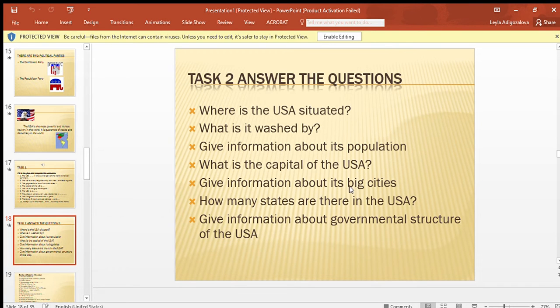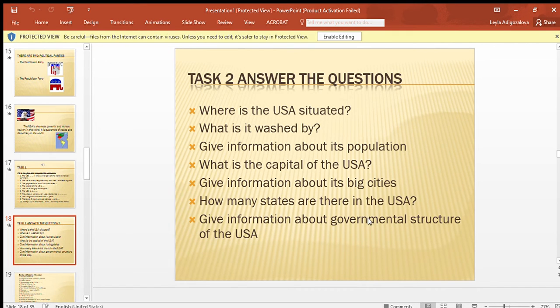Give information about its big cities. Big cities of America are Boston, Chicago, Philadelphia, Detroit, New York, Los Angeles, and others. How many states are there in the USA? USA consists of 50 states.